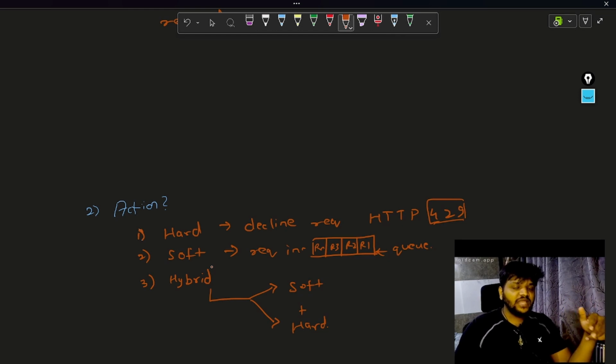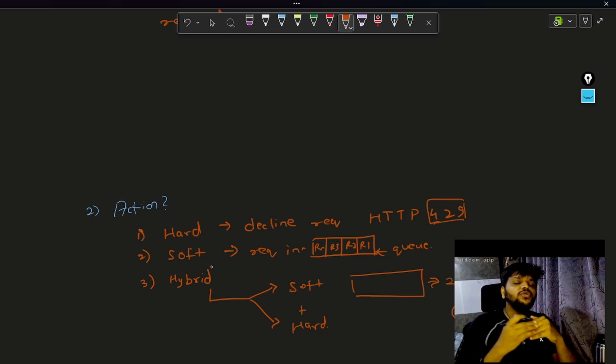Coming to the final part, hybrid, which is a combination of soft and hard. Soft throttling means I am keeping the request in the queue, but there is a chance my queue overflows. Let's say this is my queue, and my queue size is such that I can accommodate 20 requests. If I am getting 30 or 40 requests, my queue is overflown. What am I going to do? I am going to hard throttle them, I am going to decline that request. That is what hybrid throttling means. Now we have discussed the action part. So whenever in future I say we are going to throttle the request, assume we are going to do one of these things: hybrid, hard or soft throttling.